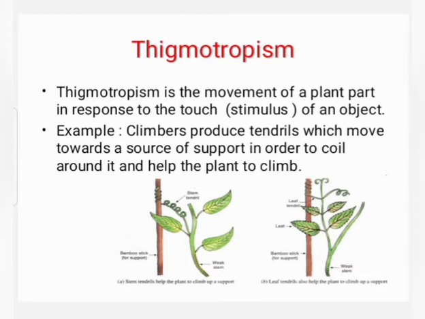This causes the tendril to circle around the object and thus cling to it. This is an example of thigmotropism.